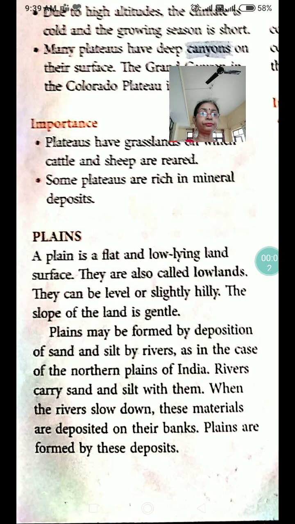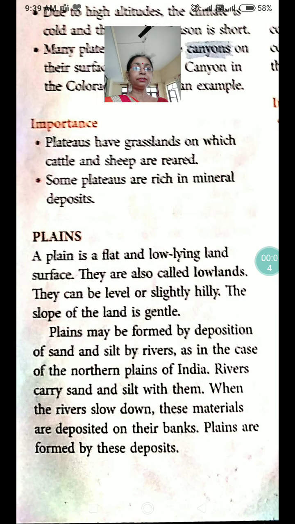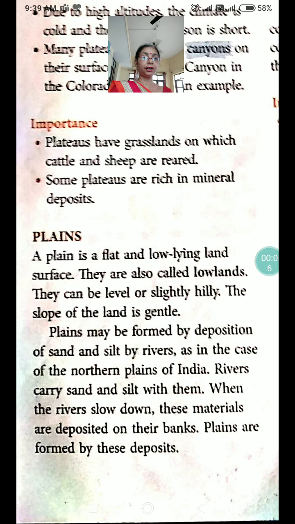Hello children, today I will continue the chapter Major Landforms in Social Studies, and today I will explain plains, deserts and rivers. Let us begin with plains. A plain is a flat and low-lying land surface. They are also called lowlands. They can be level and slightly hilly. The slope of the land is gentle.